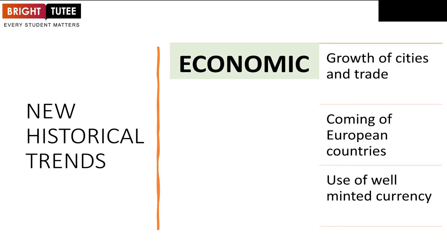Second, coming of European countries. The first country which came to India was Portugal. Vasco da Gama first came to India in 1497. After the discovery of India by Vasco da Gama, Portugal first set up their colonies over India. Then the French came, the Dutch, and then the Britishers. They all set up their different colonies over different parts of the Indian subcontinent.